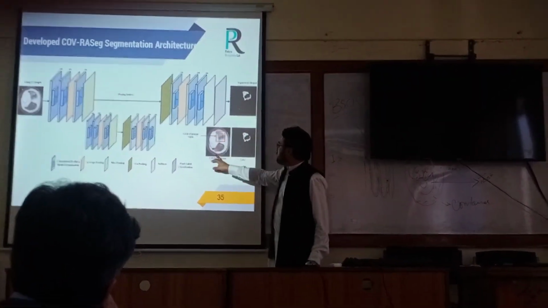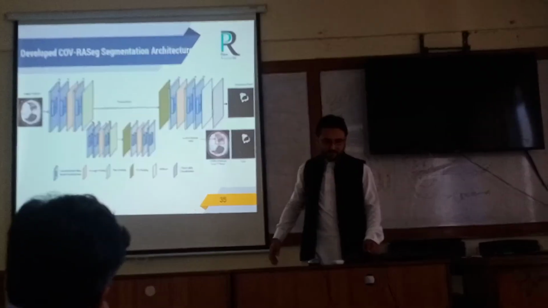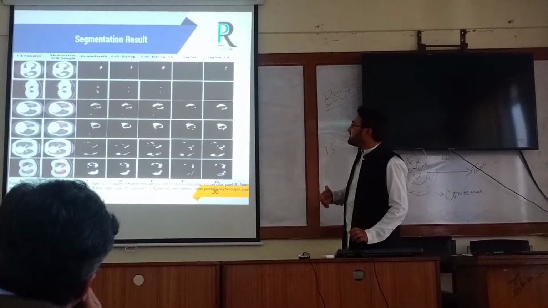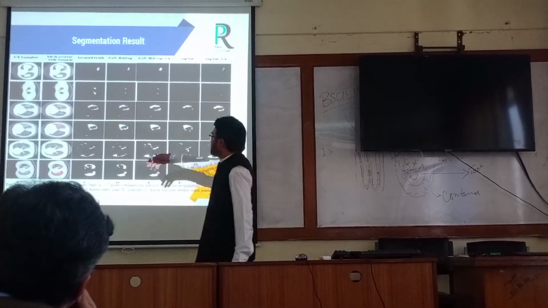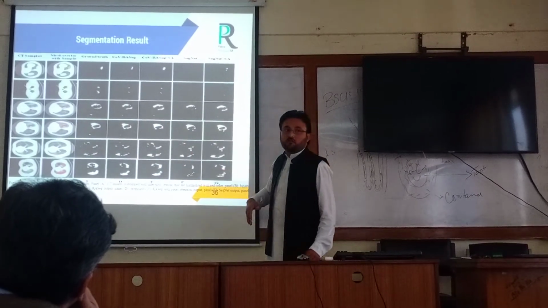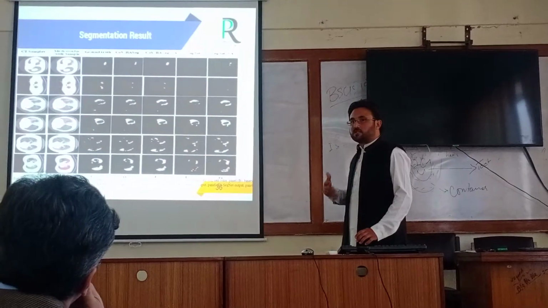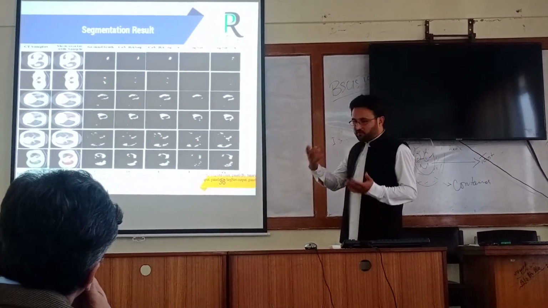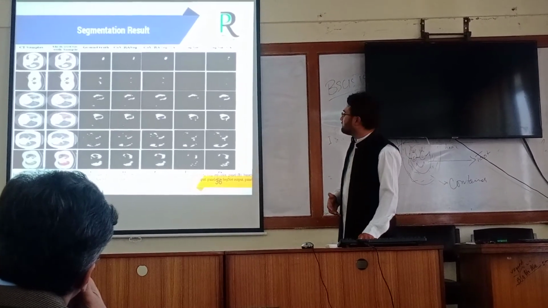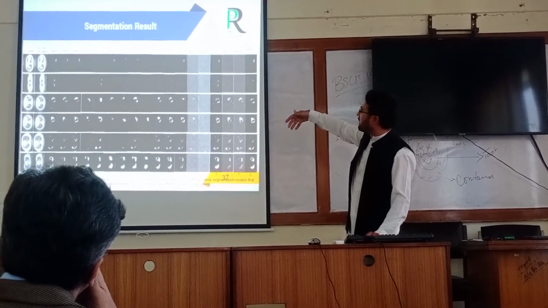Here is the input image with the corresponding level, and that is our segmented image comparison. These are the different segmentation results. The first column shows the original, then the level overlay, that is the ground truth, and then the segmentation results. In the segmentation, we incorporate another concept, that is static attention. In all the architectures, we introduce static attention, meaning we provide attention to the infections in the region of interest. And these are the results compared with other state-of-the-art architectures.